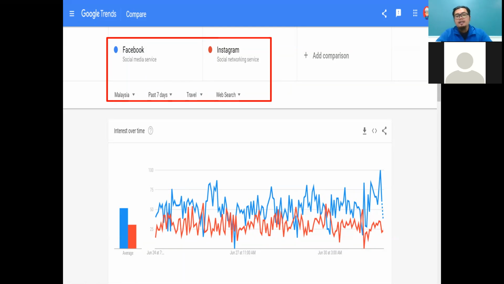For the travel case in Malaysia over 7 days, if you want to do marketing in the travel business and you want to choose Facebook or Instagram, the result shows that you should follow Facebook, because users search more travel words on Facebook, not on Instagram.